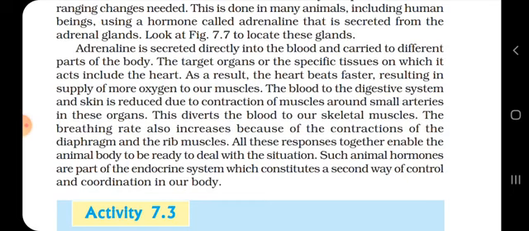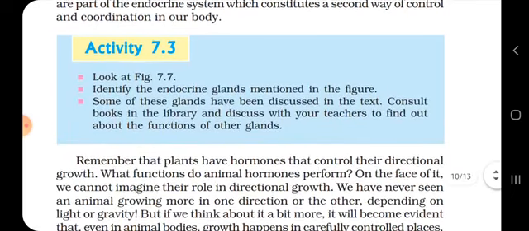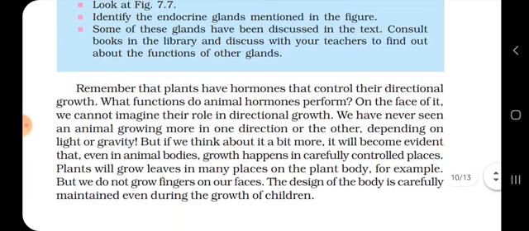These responses together enable the animal to be ready to deal with any situation, and such hormones are a part of the endocrine system. You please note, students, that such hormones are a part of the endocrine system which constitutes a second way of control and coordination in our body. Okay, I hope you are clear with this, students. If you are having any doubts, then please let me know.